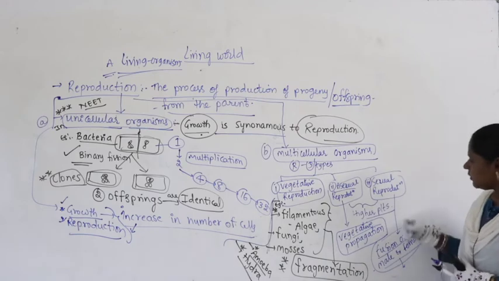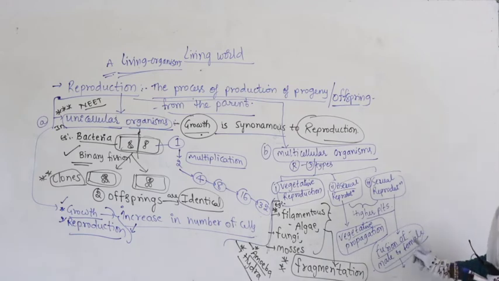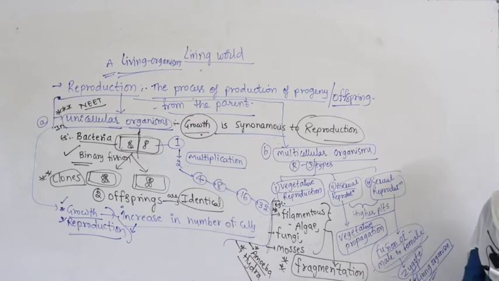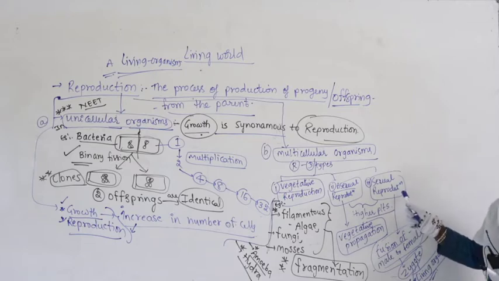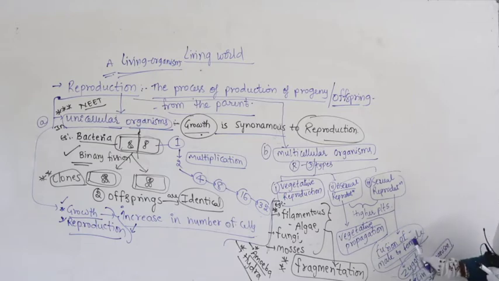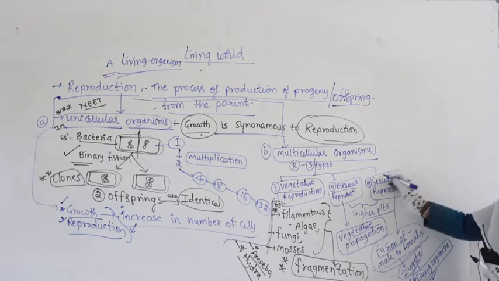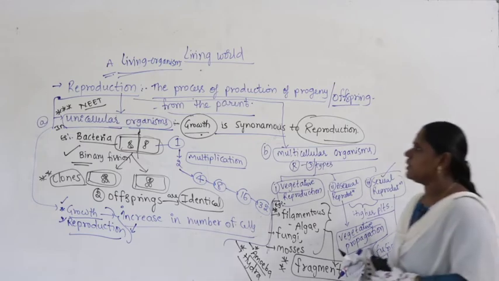What do we say? A fusion of male and female gametes, so the fusion of male and female organisms leads to formation of the zygote, and the zygote again leads to formation of a completely new organism. That comes under what we call sexual reproduction. Fusion of male and female leads to formation of a zygote, the zygote develops into a complete organism, and that itself is called sexual reproduction, right.